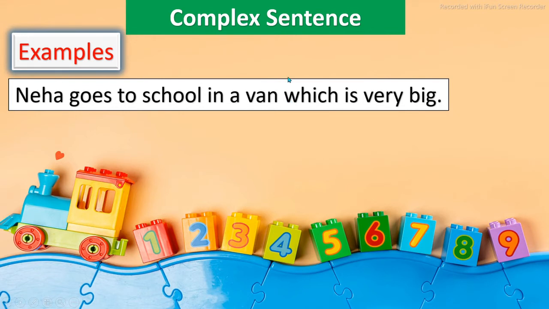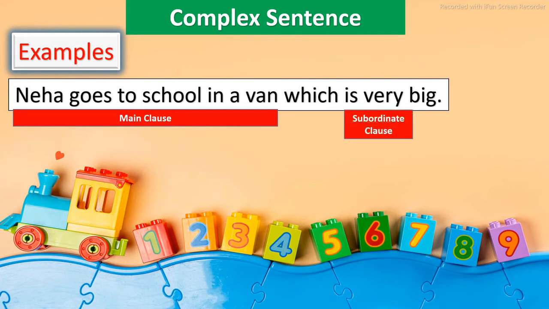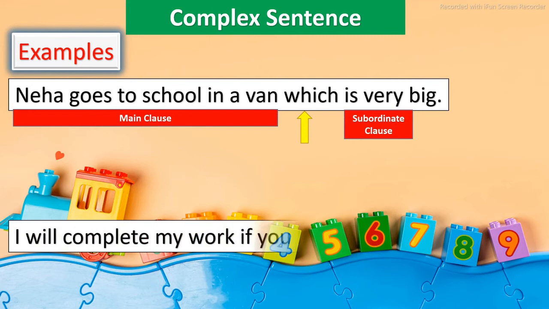So if we have to use this sentence, it has to be dependent for its meaning on the main clause. So one independent clause and one dependent clause are joined using a conjunction, which is a subordinating conjunction. We can see that one main clause and one subordinate clause are joined using the conjunction which.